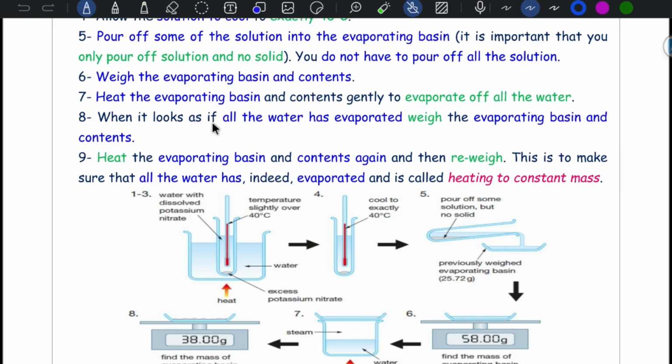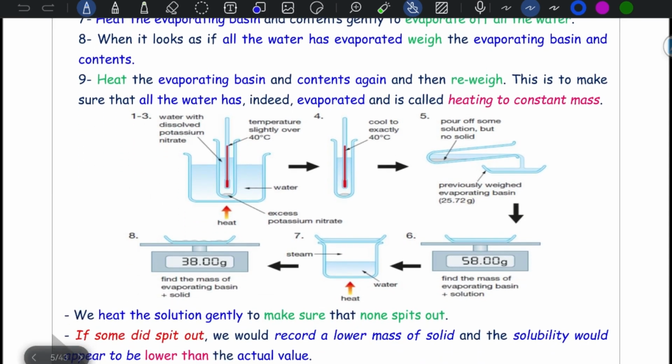When it looks as if all the water has evaporated, weigh the evaporating basin and contents. Heat again and then reweigh. This is to make sure that all the water has indeed evaporated, and this is called heating to constant mass.